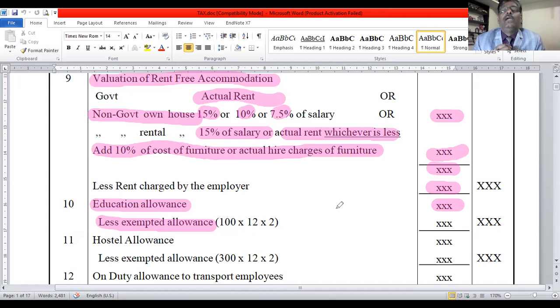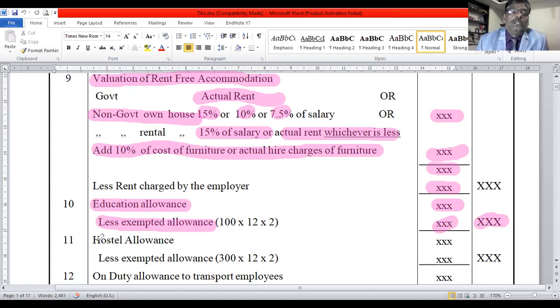In this case, you calculate exempted only for two children. 100 into 12 into 2 is 2400, the maximum allowable. If there is only one child, 100 per month is allowable. If there are two children, 200 per month is allowable. If there are three children, only two children are allowable. The remaining one child's allowance is taxable. Remember this point: you take the allowance in the inner column, less exempted, and whatever balance remains is the taxable